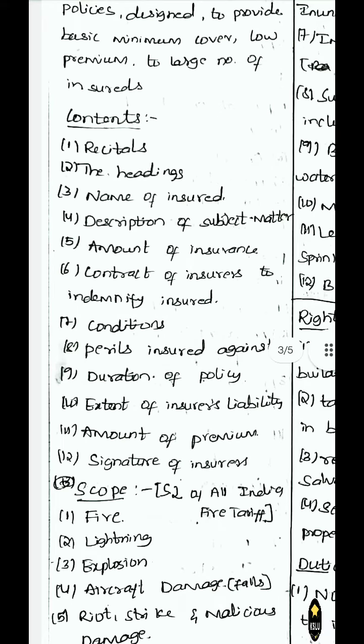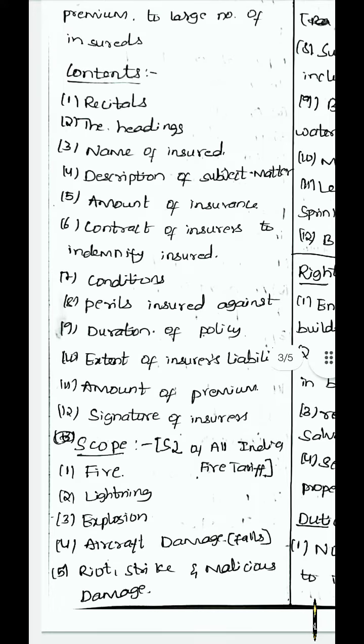The next is amount of insurance, what will be the claim, and the contract of insurance to indemnify the insured. Then we have terms and conditions of the policy. Then we have perils insured against, what are the dangers the insured is taking insurance against. Then we have duration of policy, to what time the policy will be valid. Then the extent of insurer's liability.